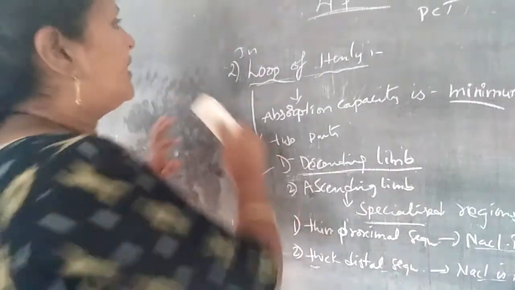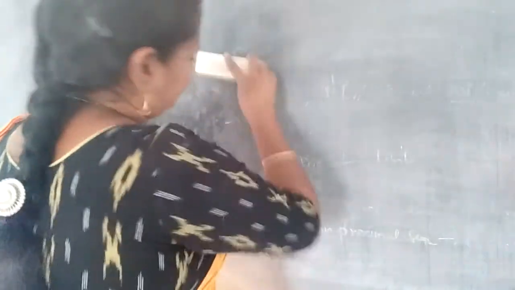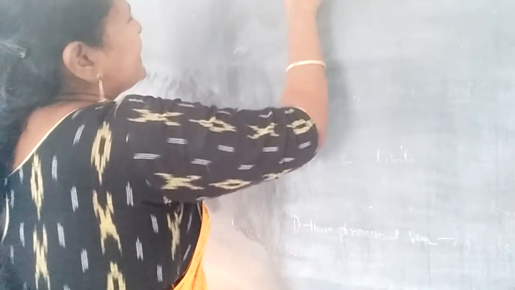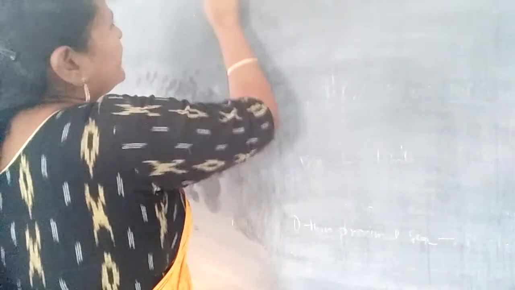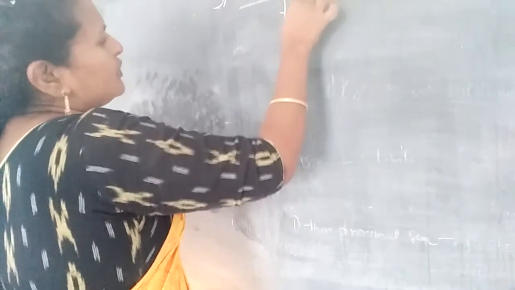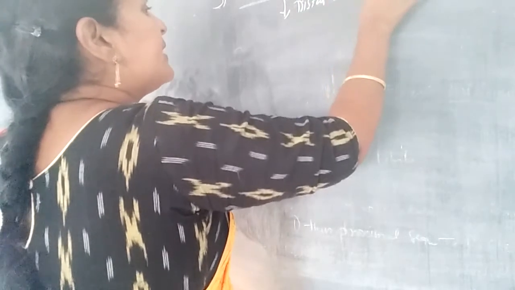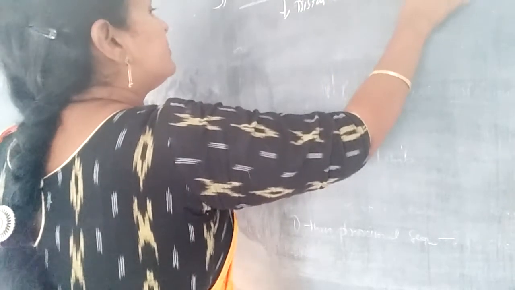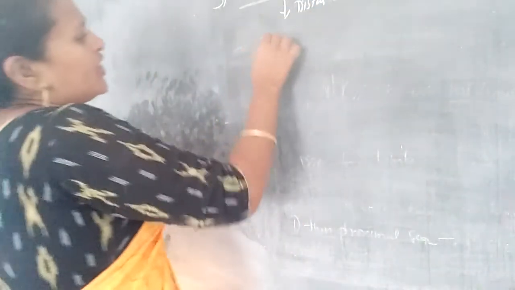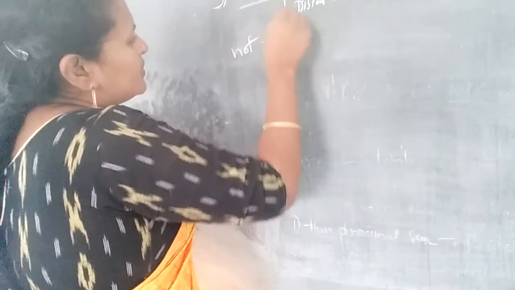And next, the third one, DCT. DCT means distal convoluted tubule. It does not have much reabsorption capacity.